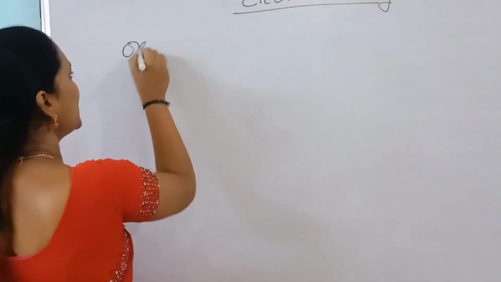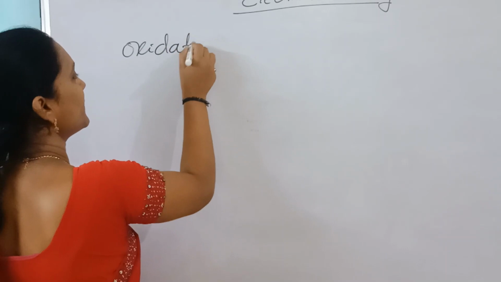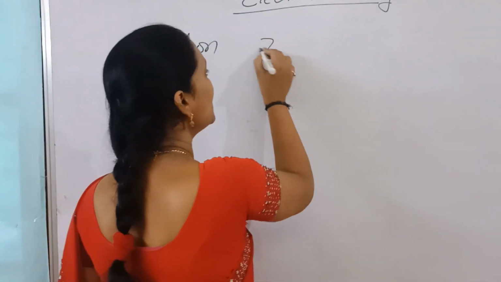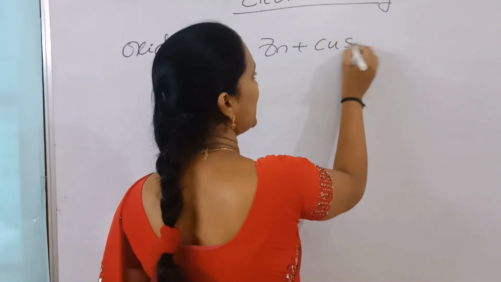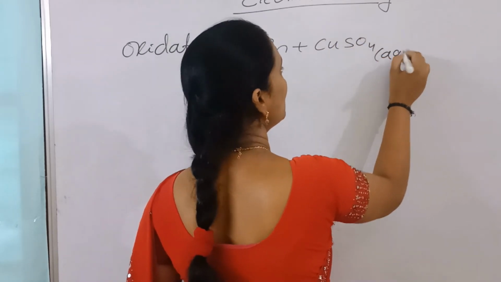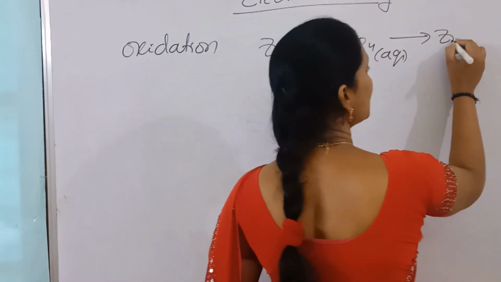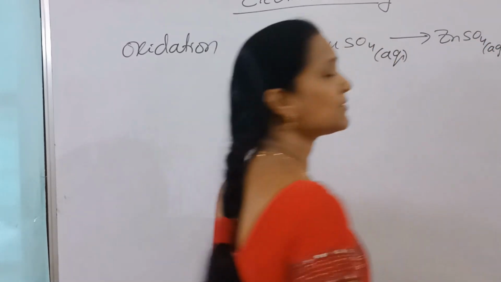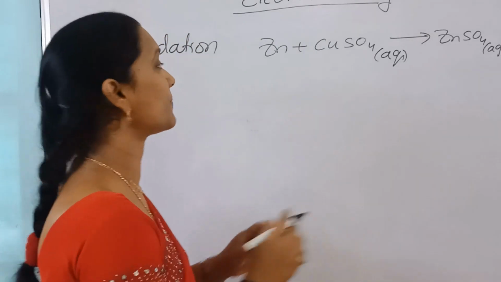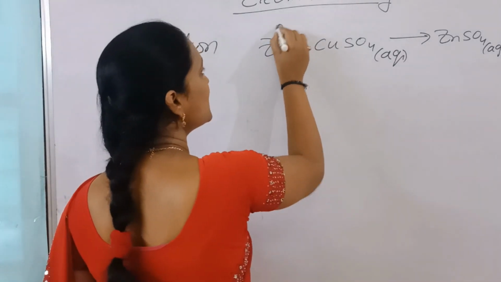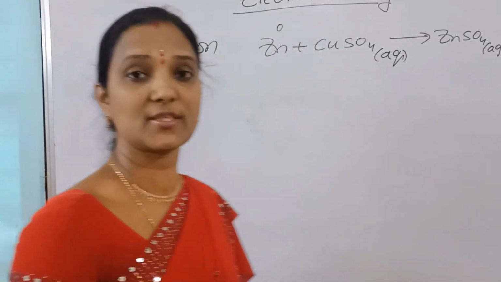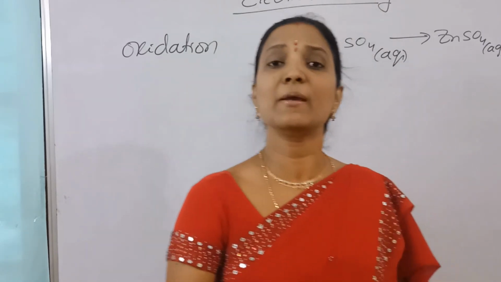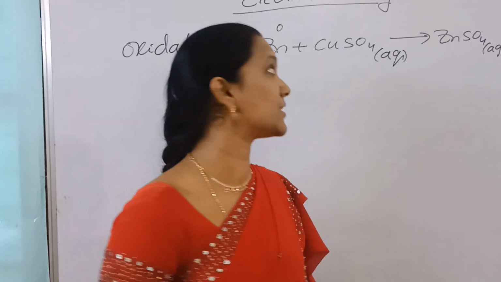So what is the oxidation reaction? For example, zinc plus copper sulfate aqueous solution gives ZnSO4 aqueous and copper. What happened here? Look at the oxidation state: the number of electrons lost or gained by an element in that reaction, that is the oxidation state.